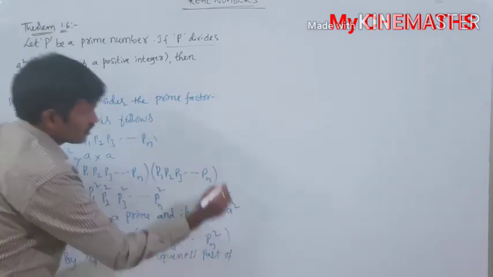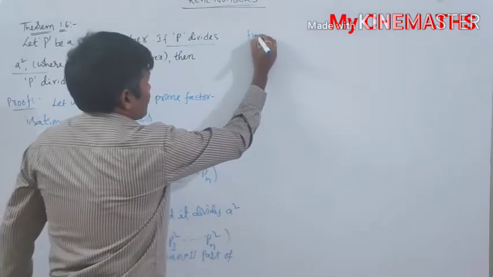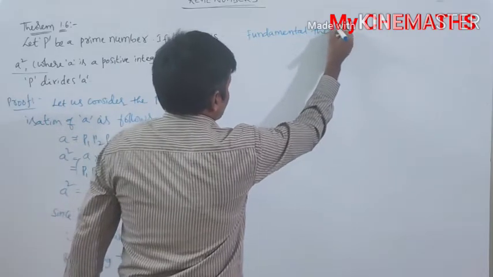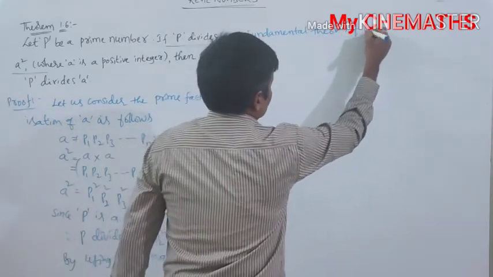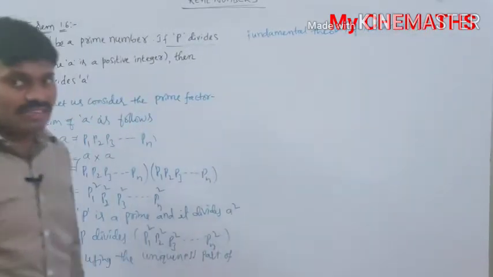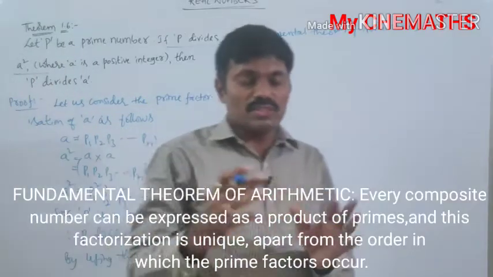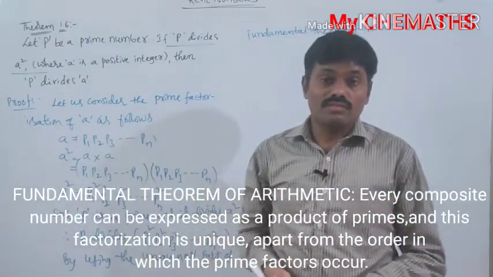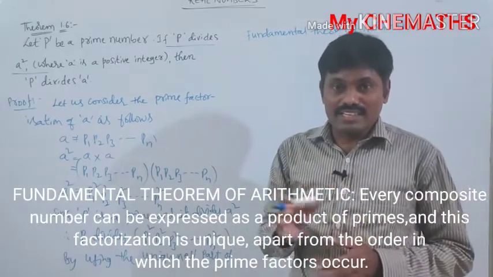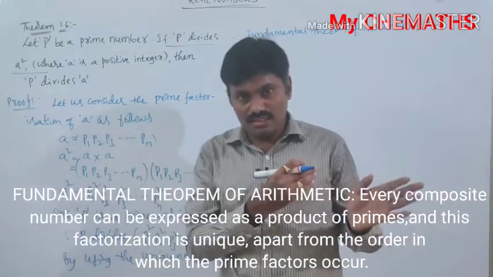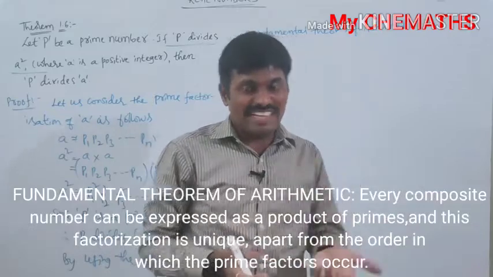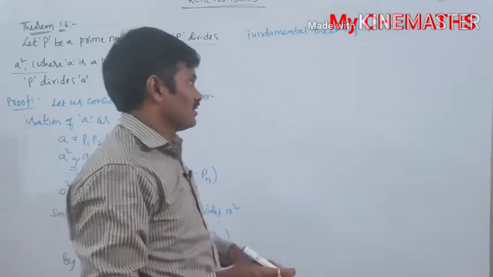part of the fundamental theorem of arithmetic. What does the fundamental theorem of arithmetic say? Every composite number can be expressed as a product of primes, and the prime factorization is unique. In a sense, if you write the primes in any order, the final factorization is the same. There is no change in that.